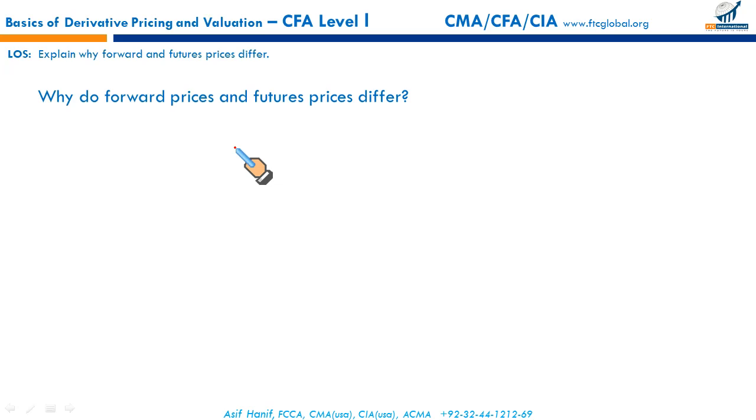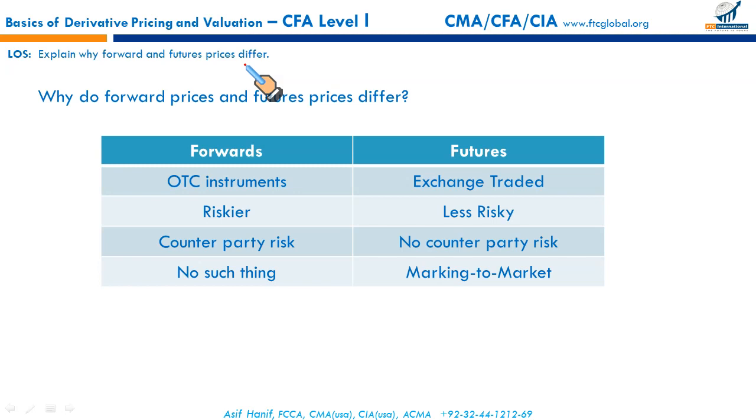Explain why forward and futures prices differ. Why do forward prices and futures prices differ? These are the reasons. First, forwards are OTC instruments. Two parties agree, and they may agree to any terms and conditions between them, whereas futures are exchange traded. As a result, forwards are riskier than futures contracts. Why? Because there are two parties, no regulator, no exchange involved, so there is high counterparty risk, whereas there is no counterparty risk in the futures market.